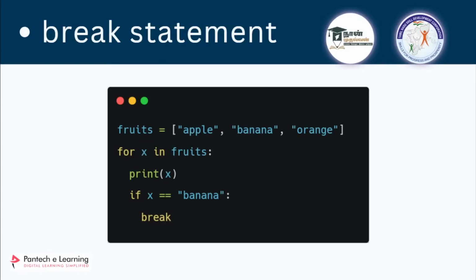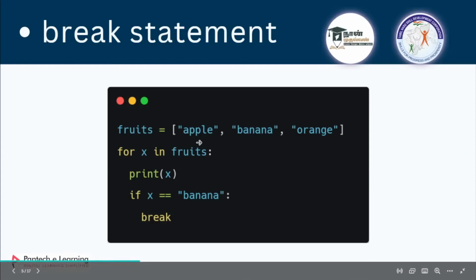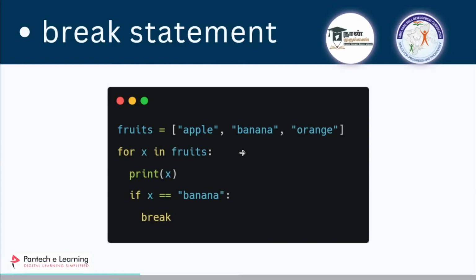Instead, for example, if I need to terminate the loop when it reaches some element in between, say I have apple, banana and orange, I don't want the loop to run till orange. When it reaches banana, I have to terminate it. For that, I can stop this loop when it reaches a certain condition. I can use a conditional statement to check whether banana is reached, and if it is reached, I can use this break statement.